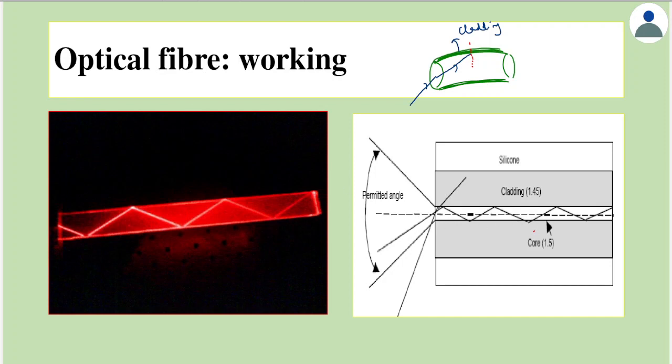So this light may undergo TIR provided the angle here is more than critical angle. Suppose we can make this angle more than critical angle, then this ray would undergo TIR. It would reflect again here, undergoes TIR and comes out.